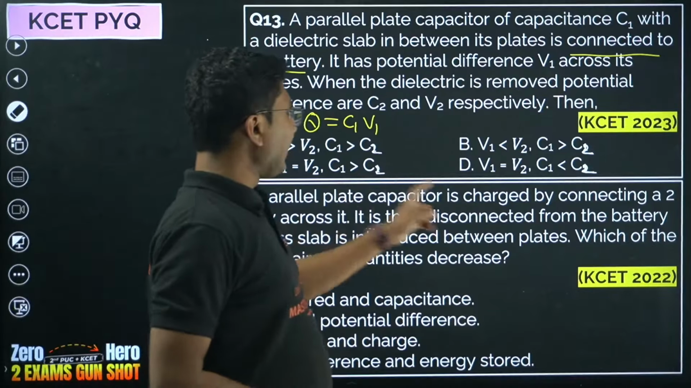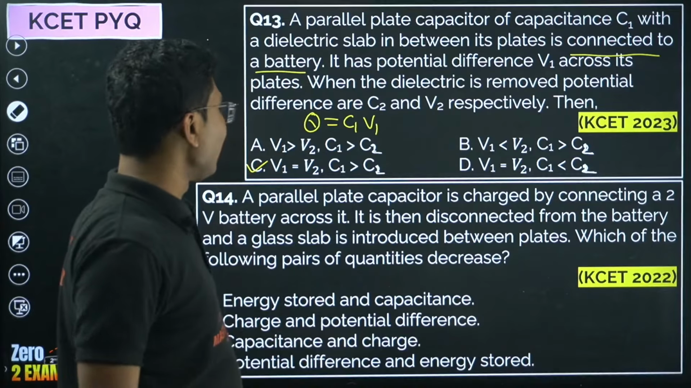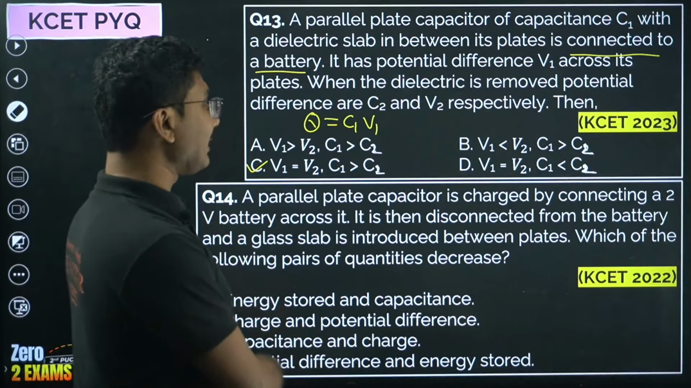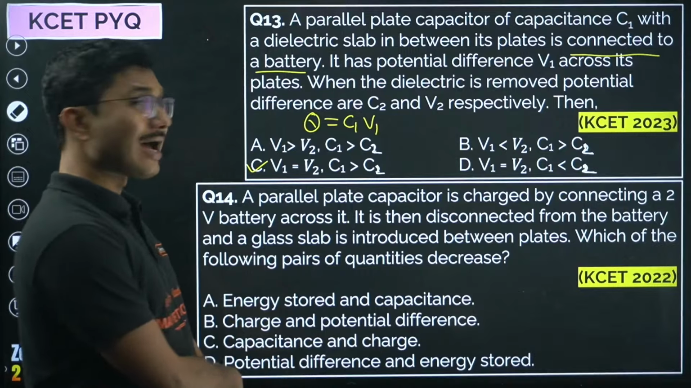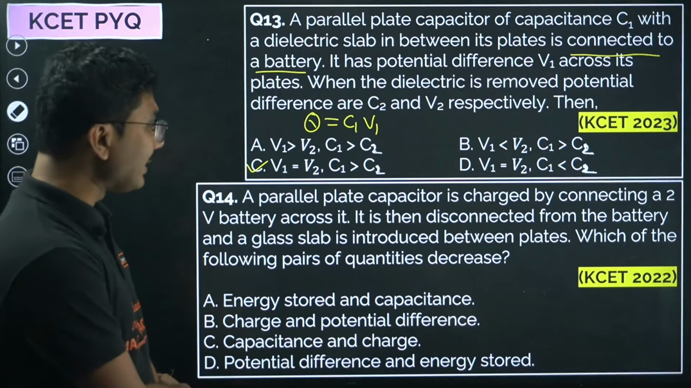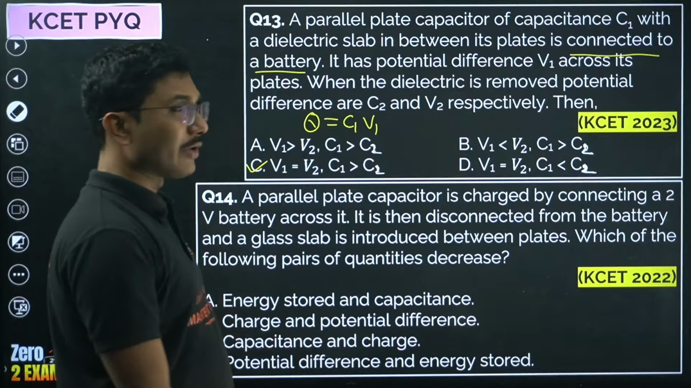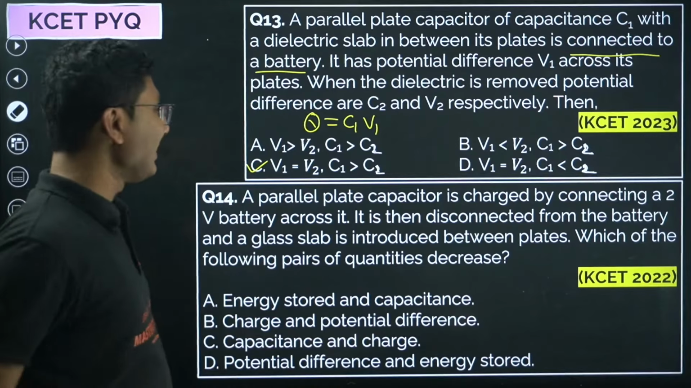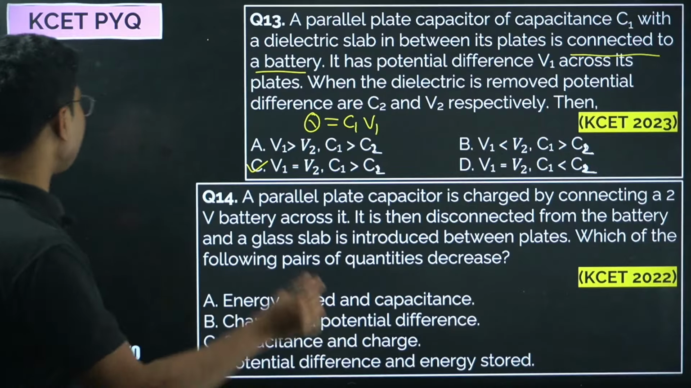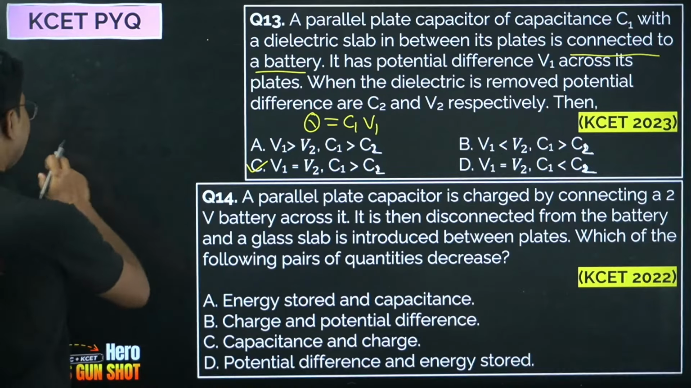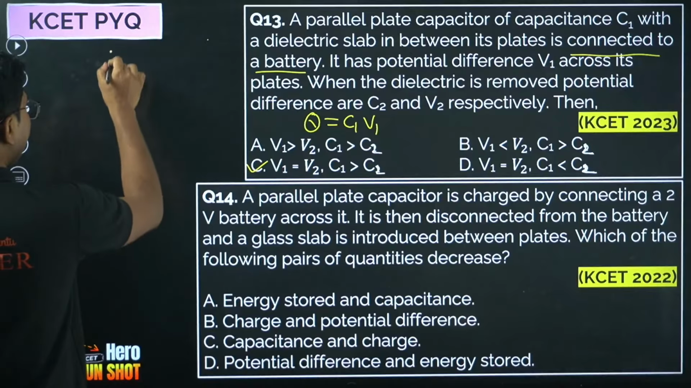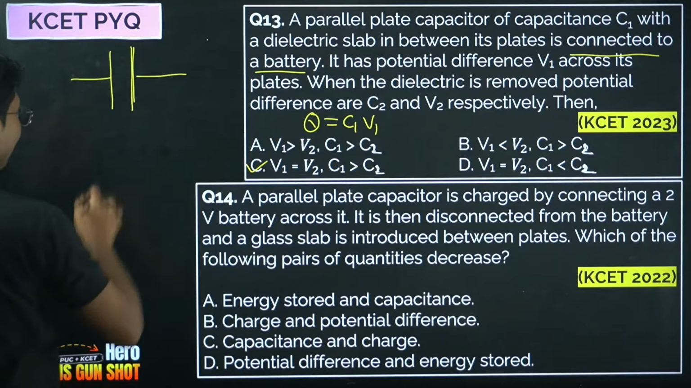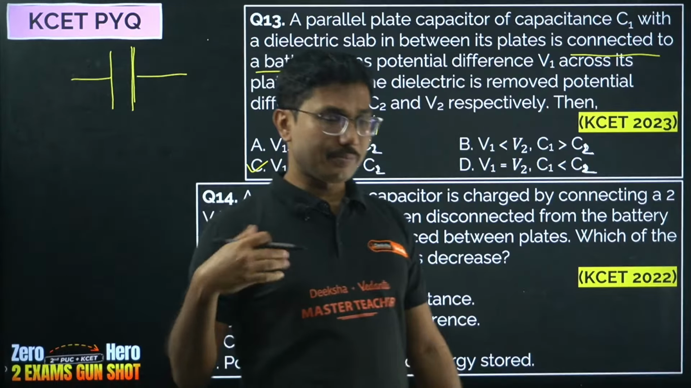A parallel plate capacitor is charged by connecting a 2-volt battery across it. It is then disconnected from the battery and a glass slab is introduced between the plates. Which of the following quantities is decreased? This is the question where I was saying that the battery is connected and then disconnected. No mathematics is there; generally this will not come in KCET, a calculation might come in JEE Mains.